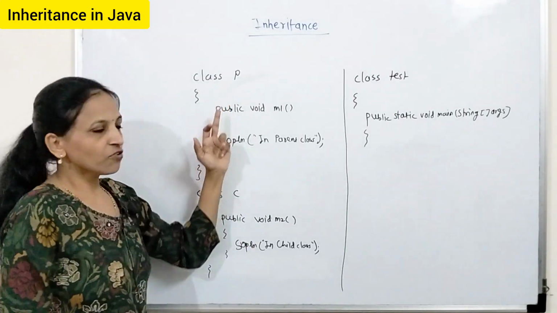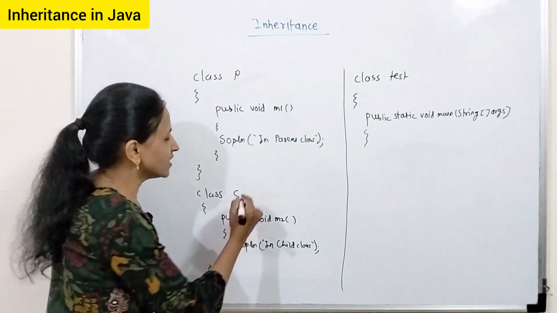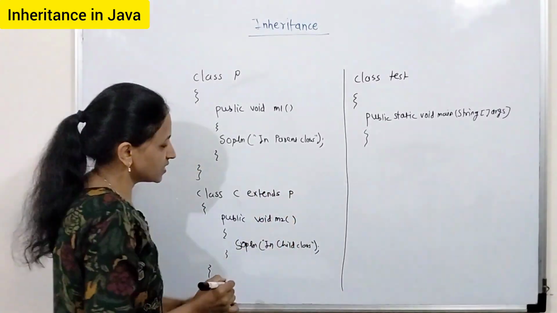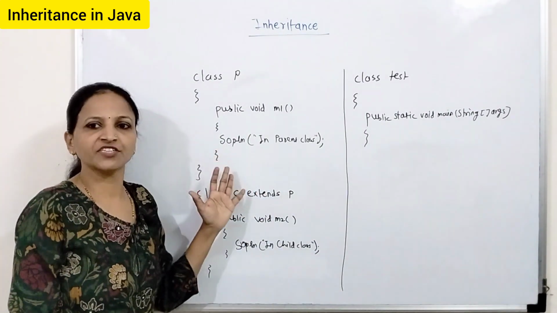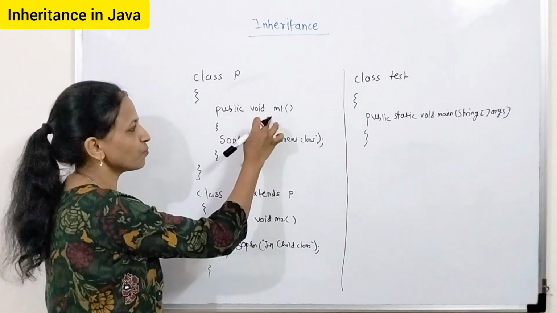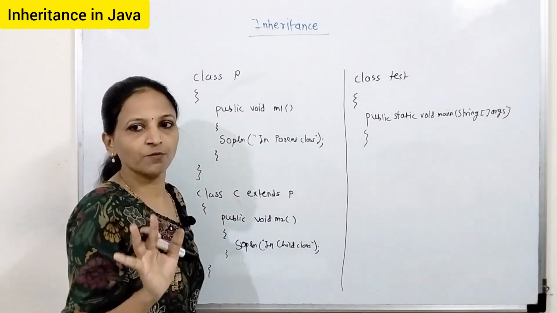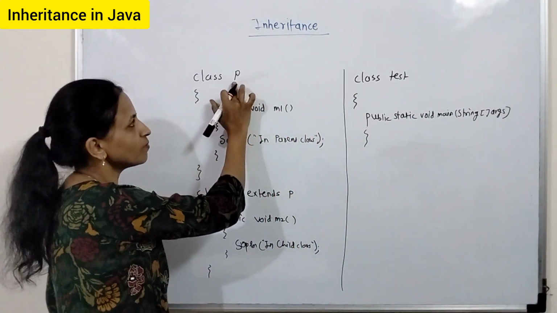Here we have created class P and it is having internally an M1 method. Created class C, and here I am writing C extends P, means this class we have created from class P, and automatically all the features of P will come here. Okay, means this is having two methods, M1 and M2 in it, and this parent class is having only one method, M1.